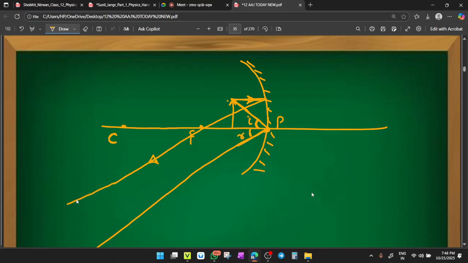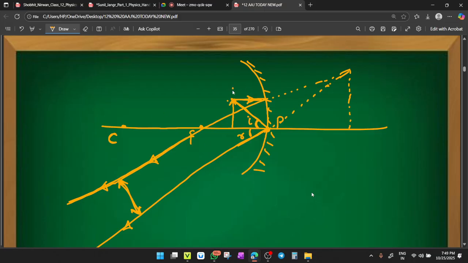Now see, the difference between the two rays is increasing continuously. So they are not parallel. They will intersect at some point. Now, if they intersect at some point, you will have a virtual image, because in real, these rays cannot meet. Yes or no? If you extend up to infinity, they will not meet. So they can meet at some point behind the mirror. And here you will have a virtual image.